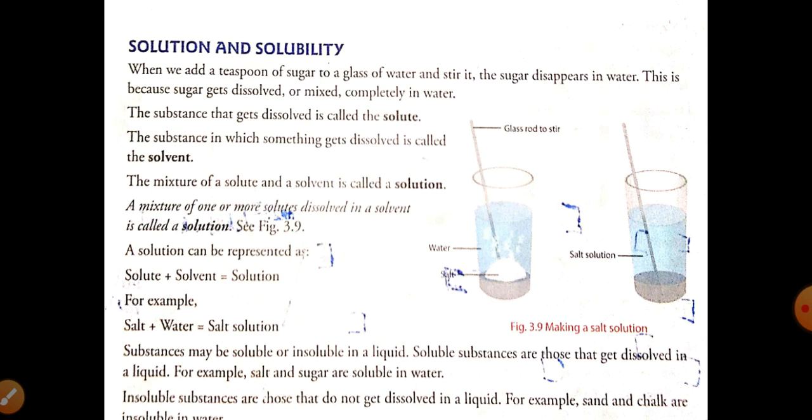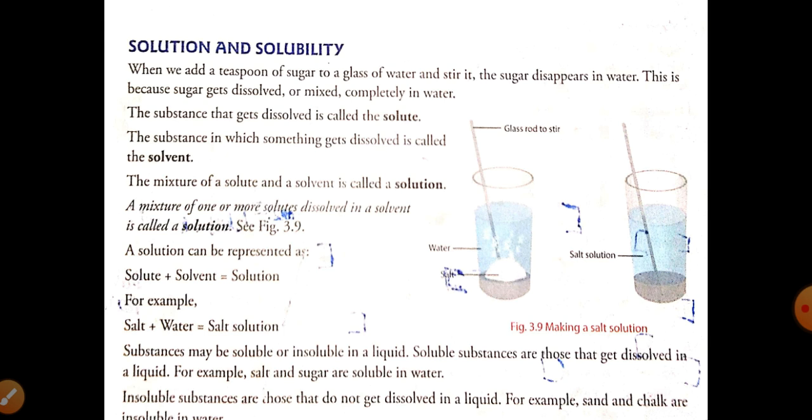The substance that gets dissolved is called the solute, the substance in which something gets dissolved is called the solvent, and the mixture of both solute and solvent is called a solution.